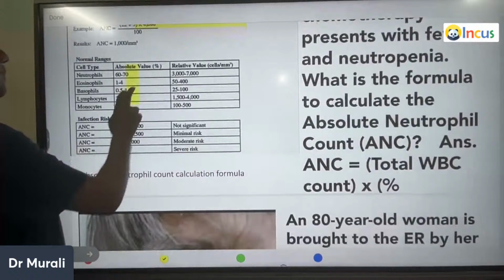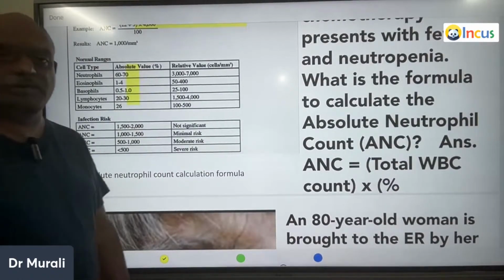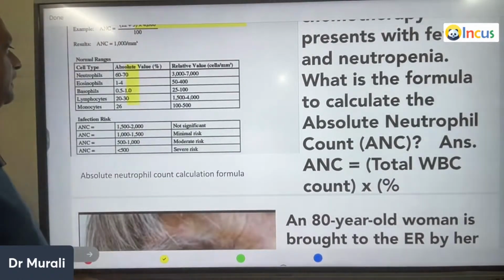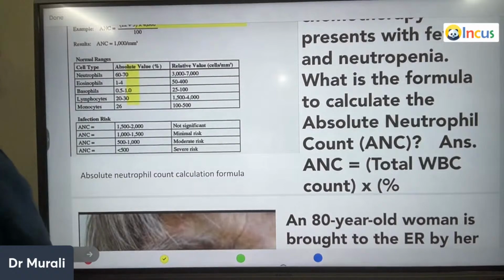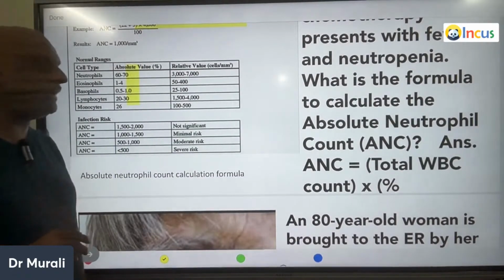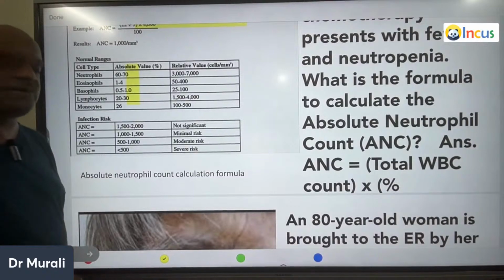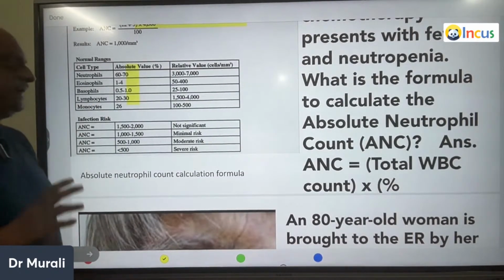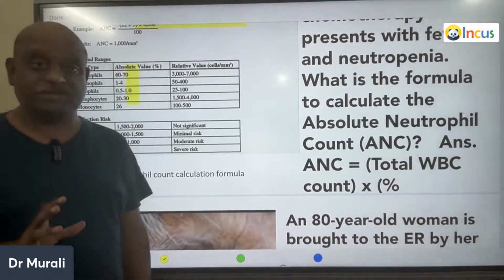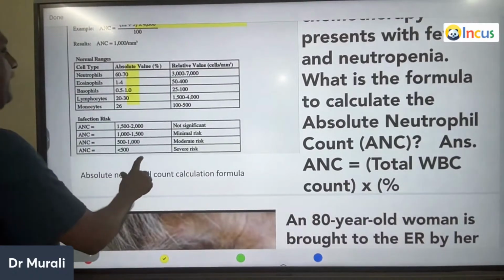So what is the normal range, doctor? Neutrophils typically constitute 60%. 1 to 4% will be eosinophils. Basophils will not be much, hardly 0.5 to 1%. And lymphocytes will be 20 to 30%, and monocytes are 2 to 6%, is what you need to remember.